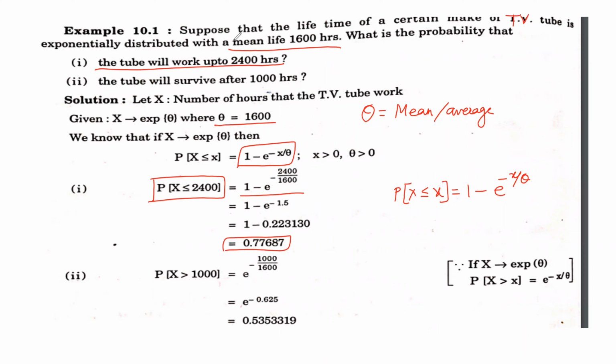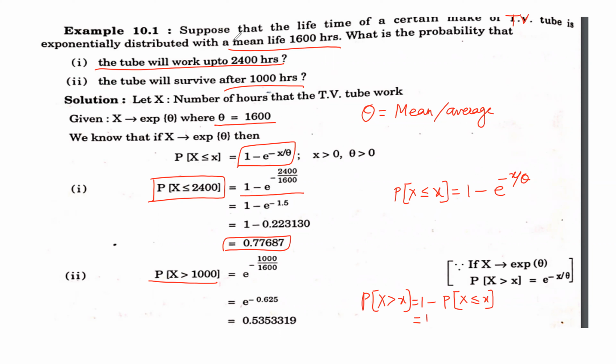Yes. Now the next thing is given: the tube will survive after 1000 hours. That means the probability for x greater than 1000. Just now we have seen, by using the complement, the probability for x greater than x is 1 minus the probability for x less than or equal to x.